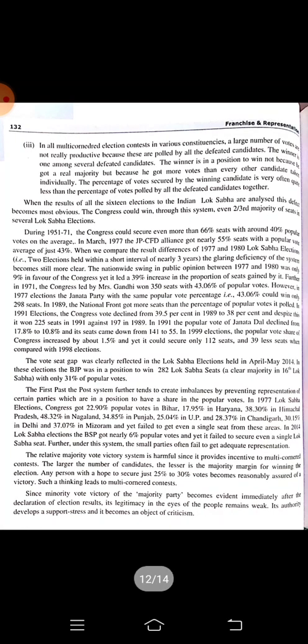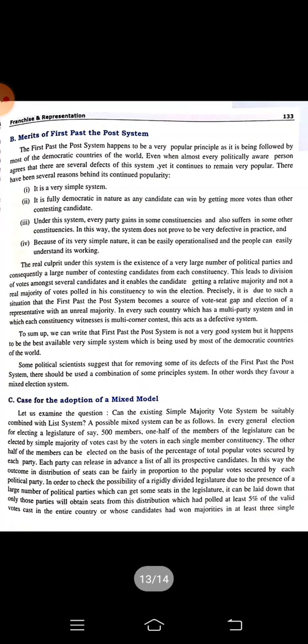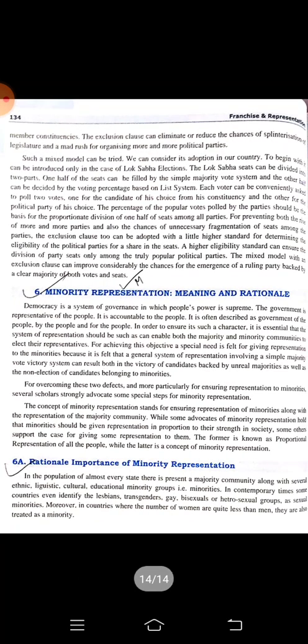Again, this also has some defects. I told you about the defect, and this has a few merits also. Some say it is a very simple system, okay, and it is fully democratic in nature, and it is very easy for democracy also. Okay, this is the system which is followed the maximum number of times, or you can say this is the most followed system all over the world till now.